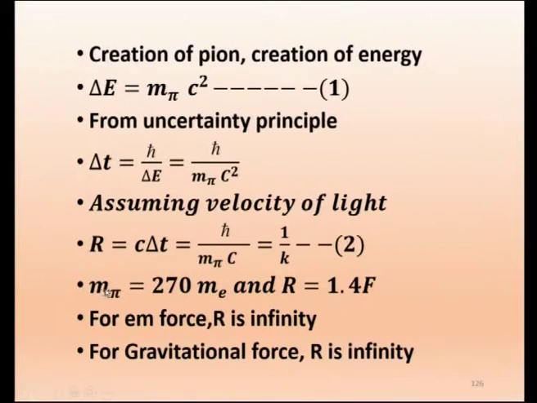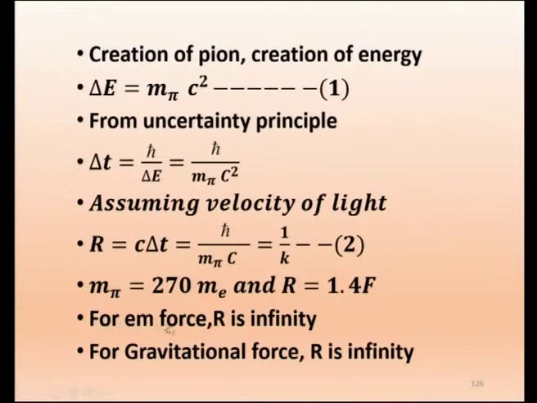So, what Yukawa did is, assuming this, he back calculated to find out that there must be a particle. He called it a meson, and he calculated that particle to be around 270 MeV, that is, 270 times the mass of the electron. This is the particle predicted by Yukawa. If this is the particle existing, then this must be the range, or for this range there must be a particle existing. That is what he predicted, and he got the Nobel Prize later.